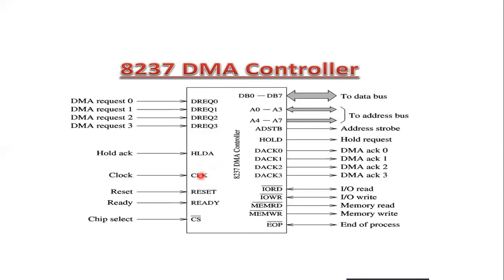Then the clock signal, then reset, ready, then this one is the address strobe. These signals are actively high output signals that are used to latch the high order bus byte to generate 16-bit address. Then A0 to A3, A4 to A7 are the bidirectional address lines.